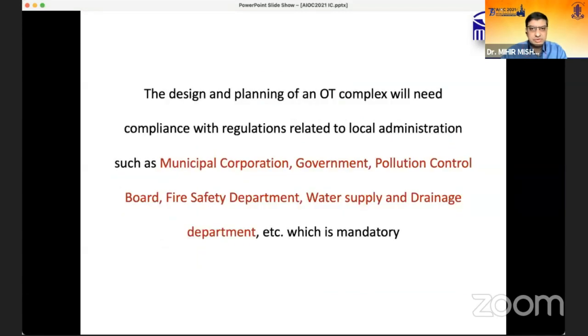So the design and planning of an OT complex will need compliance with regulations relating to the local administration, such as the municipal corporation, government, pollution control board, fire safety department, and water supply and drainage department, which is absolutely mandatory.